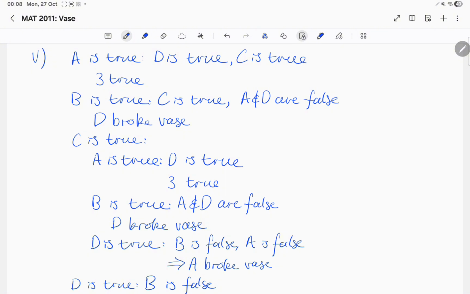If Charlie is truthful, then we have multiple choices. Firstly, if Alice is truthful, then Diane is also truthful, and we have 3 truthful people, which is not allowed. If Bob is truthful, then Alice and Diane are both lying, and therefore Diane broke the vase. If Diane is truthful, then Bob is lying, and so is Alice, and this means that Alice broke the vase.